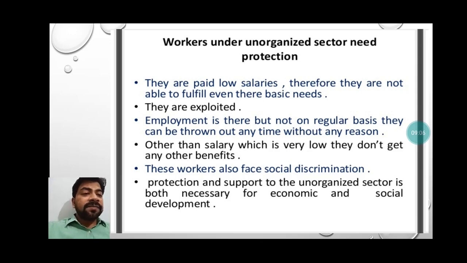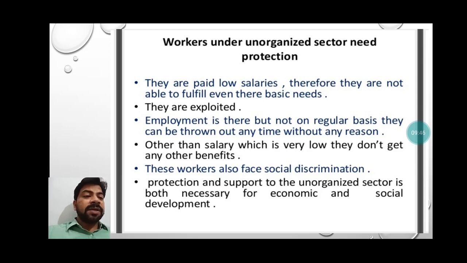Other than salary, which is very low, they don't get any other benefits. Just like we have read that PF is there, provident fund is there, paid leave is there, holiday leaves are there with paid salary. So these types of facilities are not here in the unorganized sector. These workers also face social discrimination. Sometimes they are socially boycotted, socially they feel isolated. Okay, because their work is not considered suitable by society. They cannot maintain the lifestyle of others, so they feel discriminated.